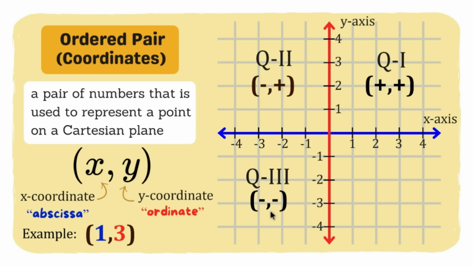Sa quadrant 3 naman po, ang sign ng ating x-coordinate ay negative and then ang sign ng ating y-coordinate ay negative din po. They are both negative. And lastly, for our quadrant 4, ang sign ng abscissa ay positive and then sign ng ating ordinate ay negative. So if I'm going to ask you, ito pong ating example na 1, 3, anong quadrant po siya belong? Okay, correct. Dito po siya sa quadrant 1 since 1 here is positive and then 3 here is also positive. Okay? Now, let's move on to plotting the points.